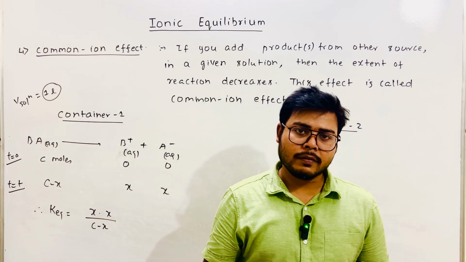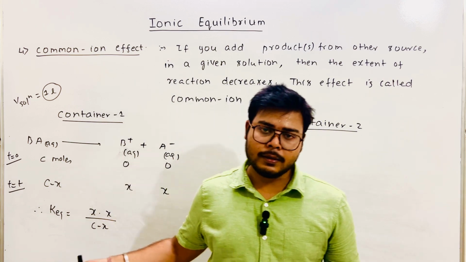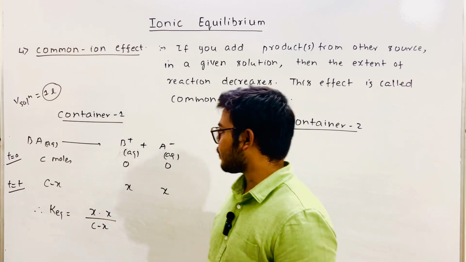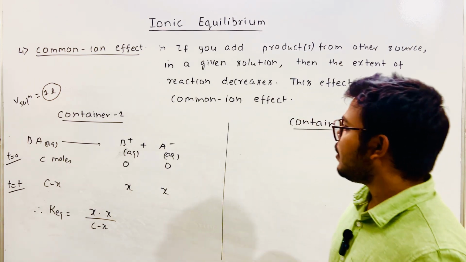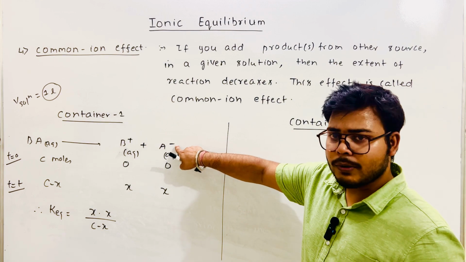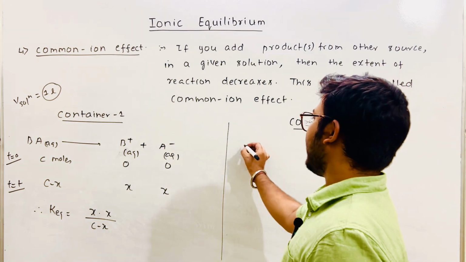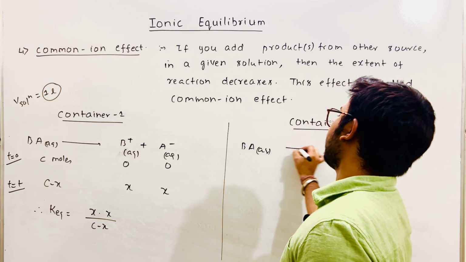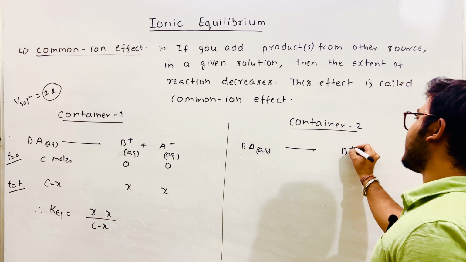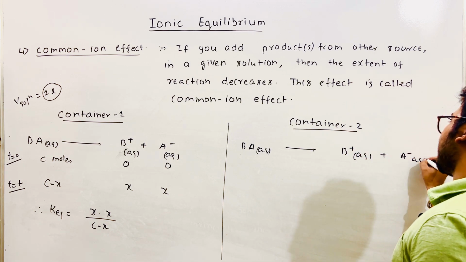Moles or the molarity will be same when the volume I'm considering is 1 liter, right? So this is the expression. But now what you did, you added, let's say, A minus from some other source. So again you write the same reaction: B aqueous gives B plus aqueous plus A minus aqueous.